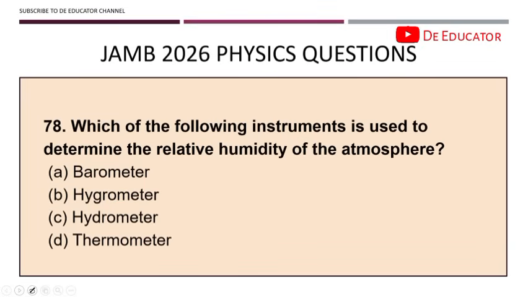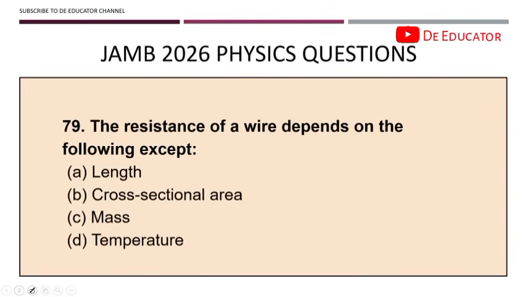78. Which of the following instruments is used to determine the relative humidity? You can see that question again, so it's not the same question. First one was relative density. So relative humidity is hygrometer. Hygrometer. 79. The resistance of a wire depends on the following except, you should know the formula for resistance.